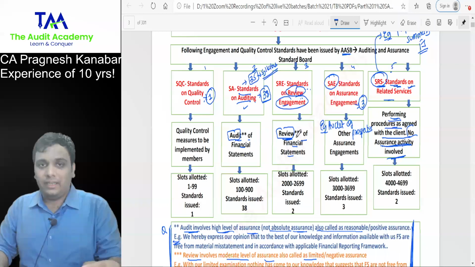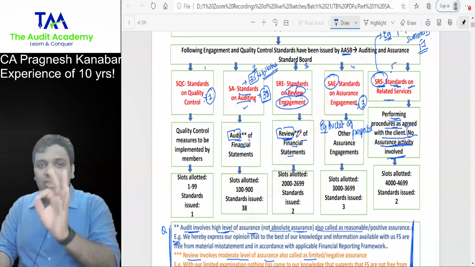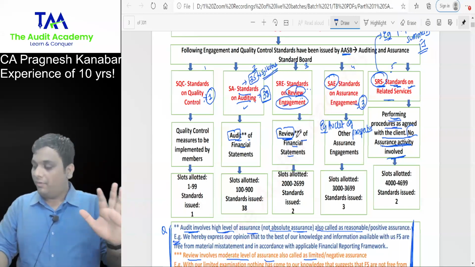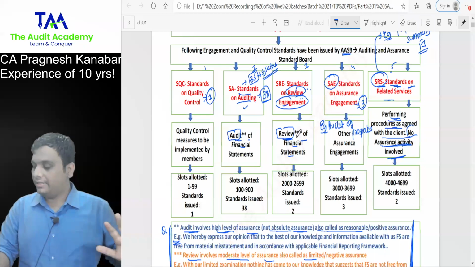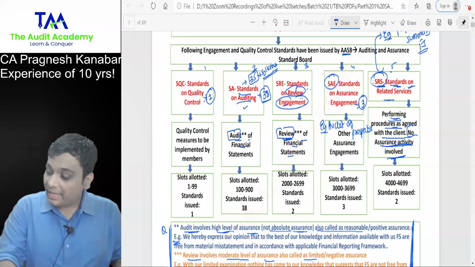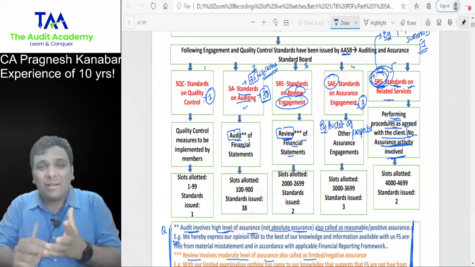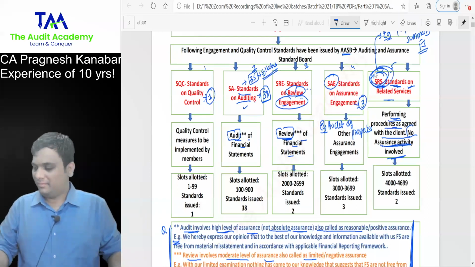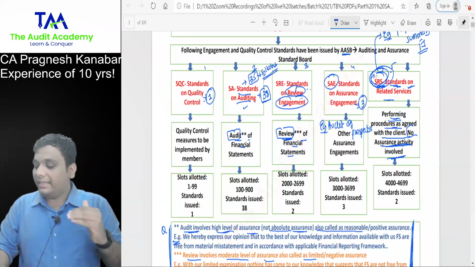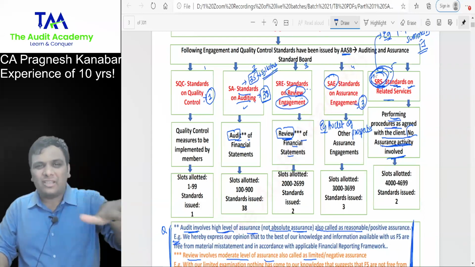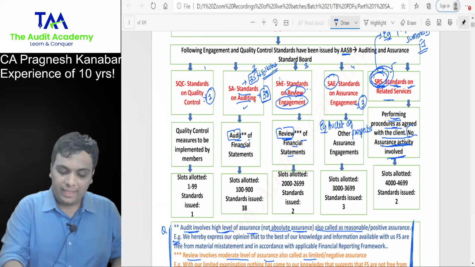Which category does not involve any assurance activity? SRS. SRS has no assurance. We don't examine and express an opinion. All right. Which category has moderate assurance, limited assurance, negative assurance? SRE.